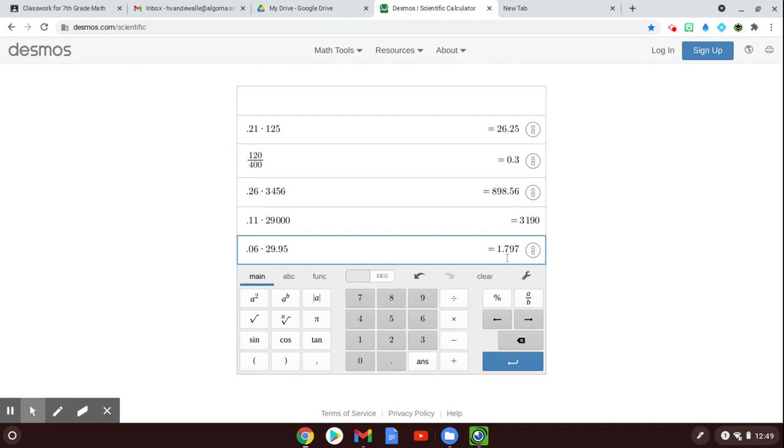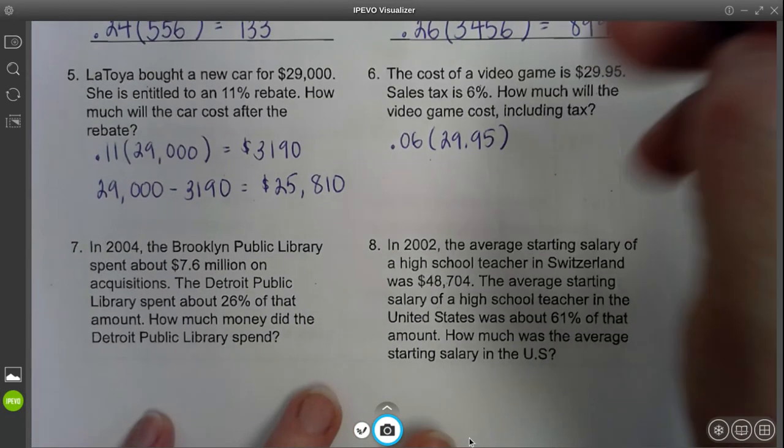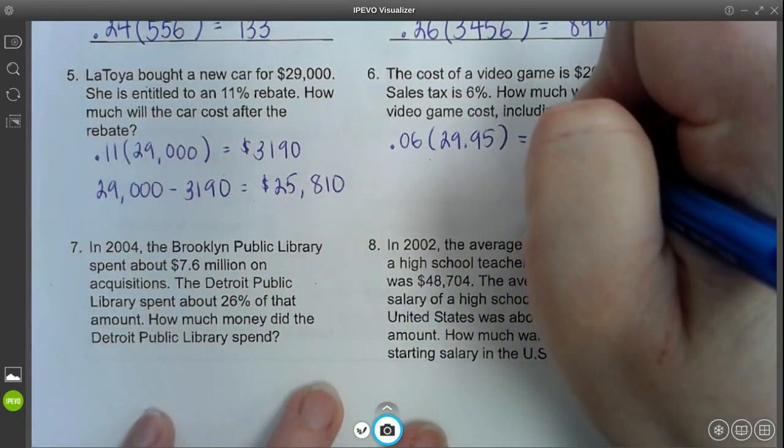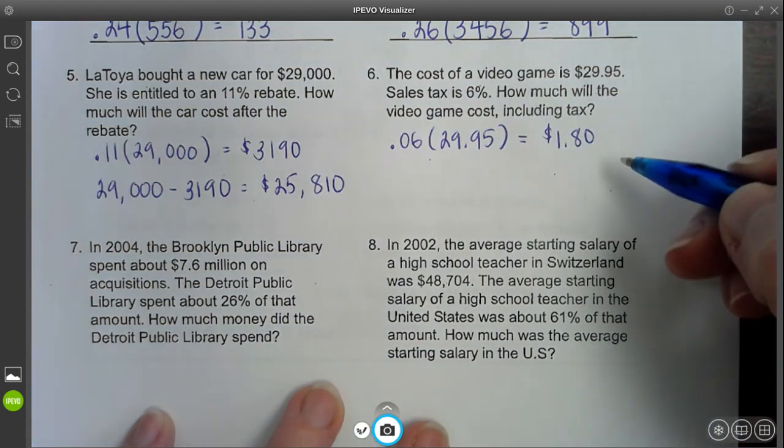Okay, and if we need to, we're going to round this to the nearest cent, which we need to here. So after 2 decimal places, we have 79 cents, but this 7 is going to round this up to 80. So the sales tax amount is going to be $1.80. Okay, so that's the tax amount.